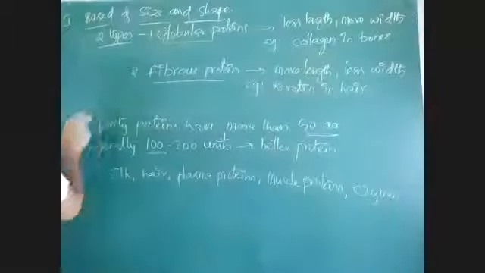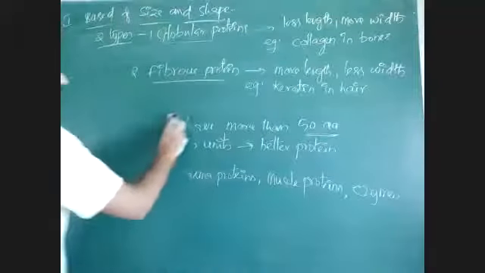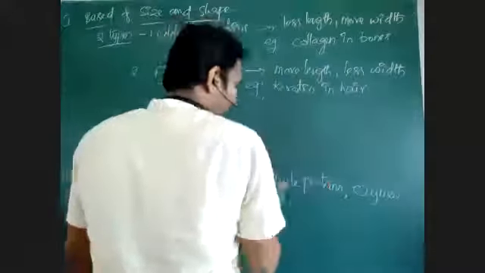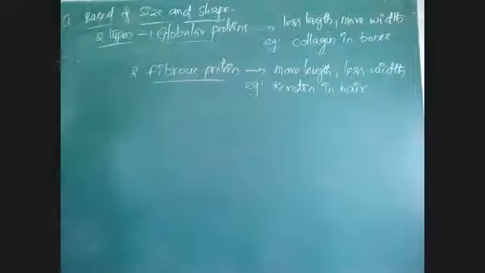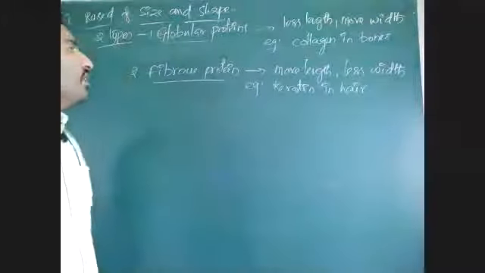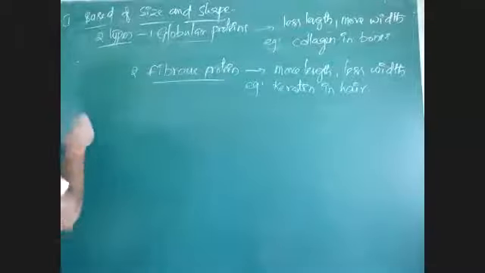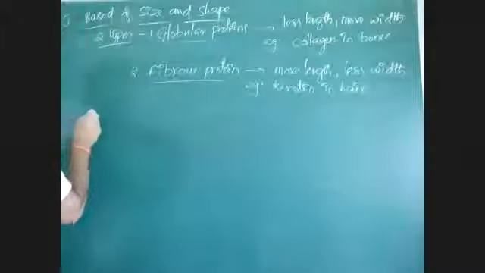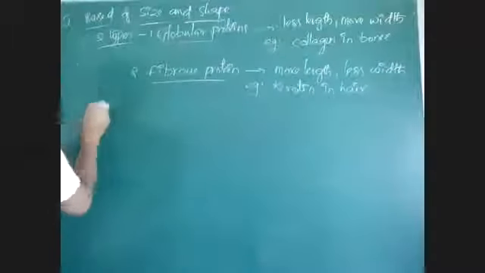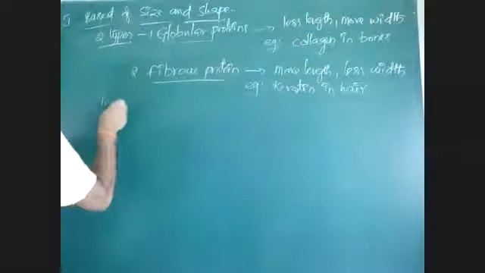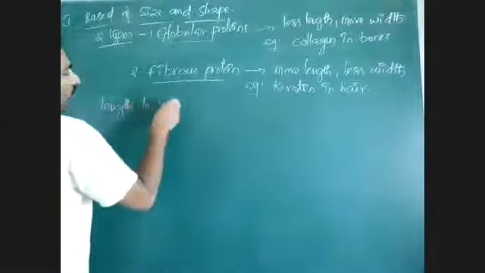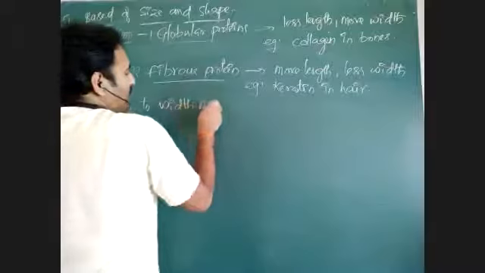That keratin is a fibrous protein. If length is more and width is less, then the protein will be in fibrous form. Fibrous means a long structure, thread-like structure. That is called fibrous protein. Example is keratin. And globular protein is one which has less length and more width. Normally two types are there, majorly based on length to width ratio.